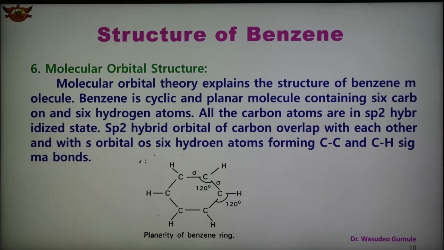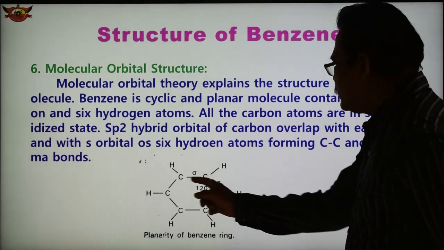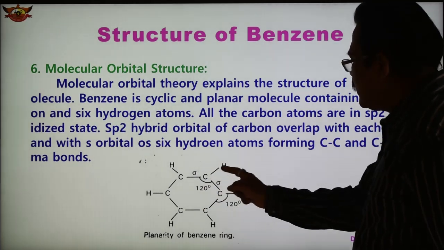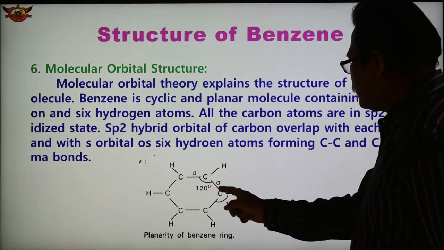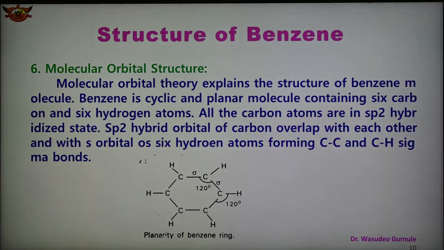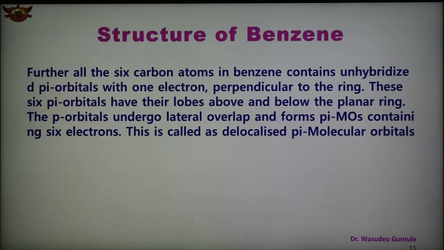How is the sigma bond formed? This is the carbon-carbon sigma bond, this is the carbon-hydrogen sigma bond, this is the carbon-carbon sigma bond. All the carbon atoms in this case are in one plane, so the planarity of benzene is shown. This is the molecular orbital structure, and in the next slide, further, all the 6 carbon atoms in